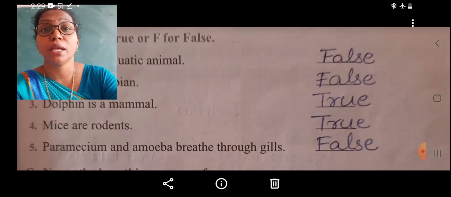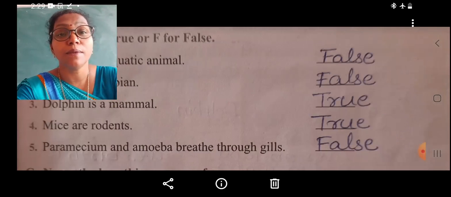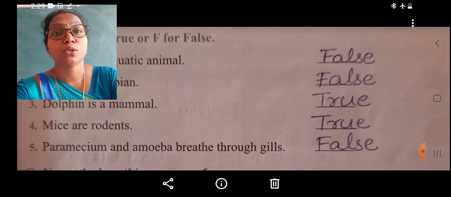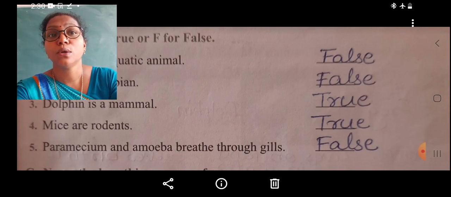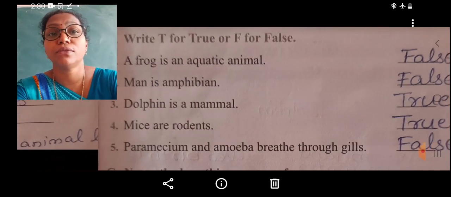In water it breathes through its moist skin, and on land it breathes through its lungs. So it is an aquatic animal. That is a wrong statement. So the first answer is false.